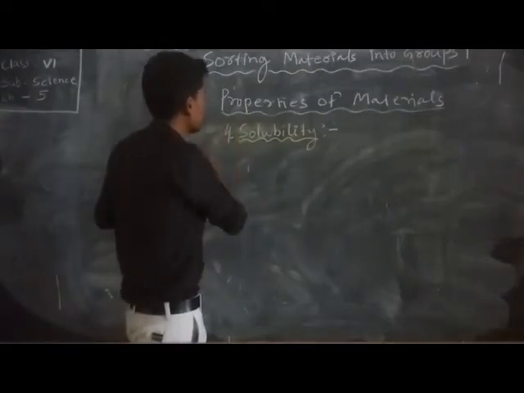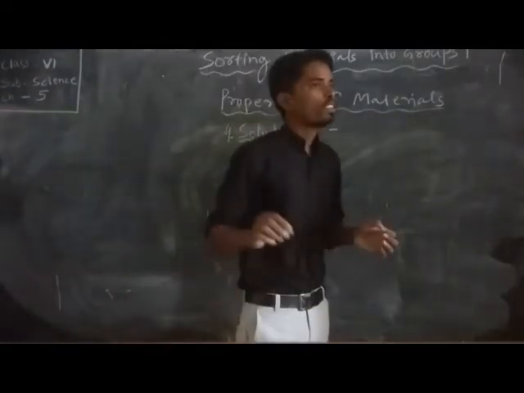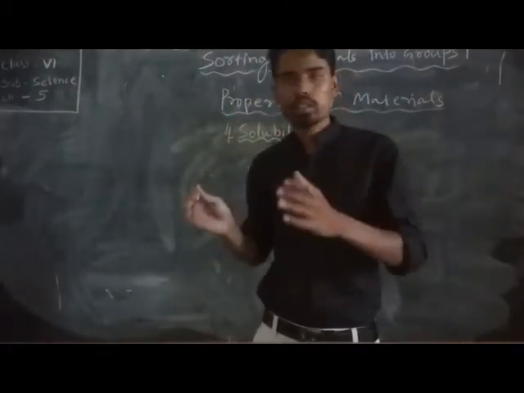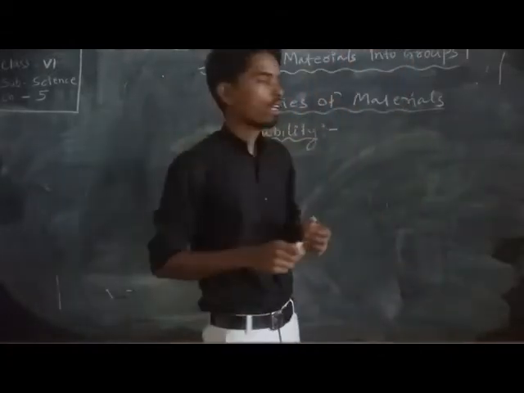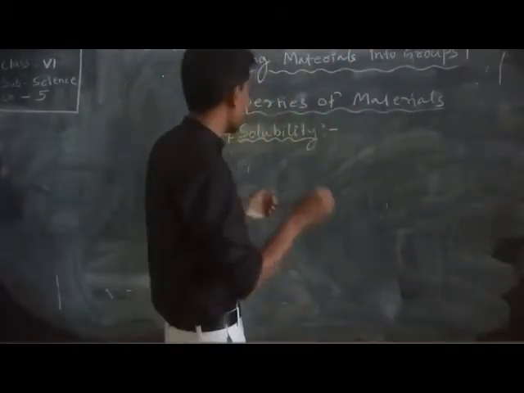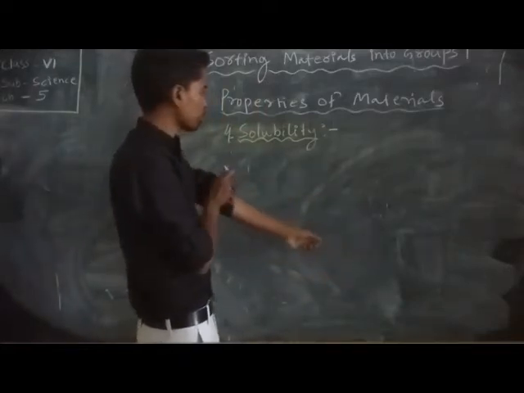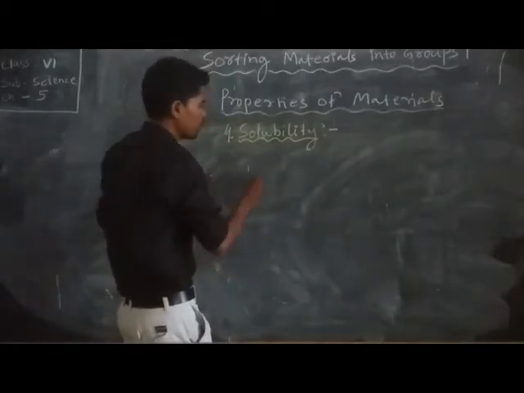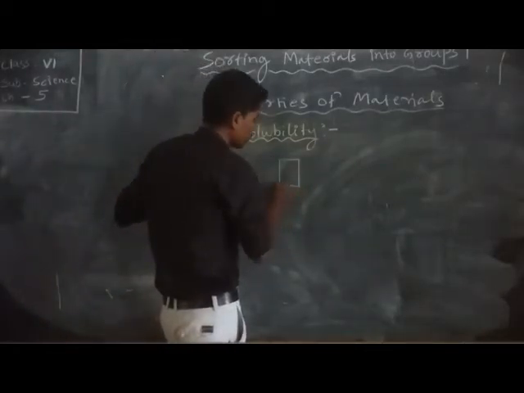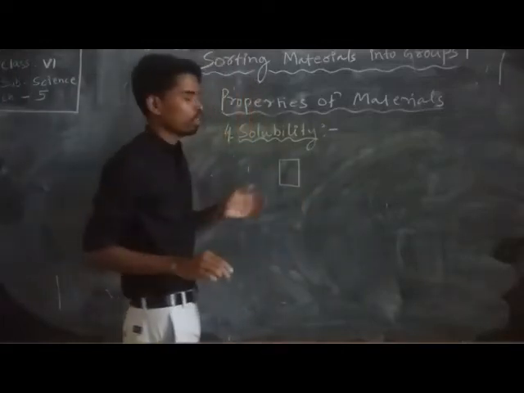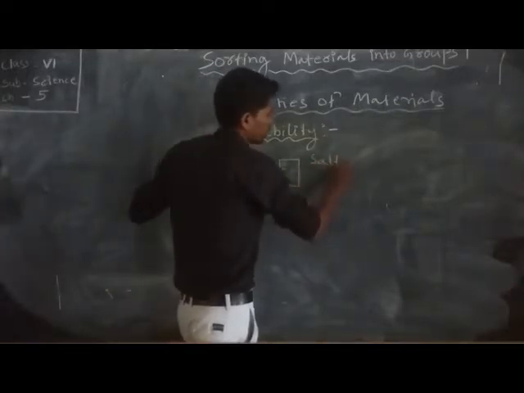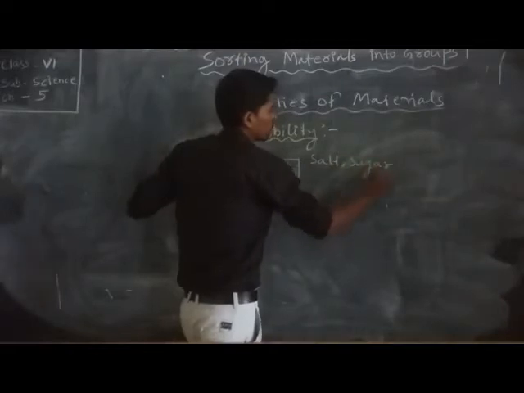Number 4, solubility properties, and the solvent and solution. We have already learned about the solvent and the solute. So what is a solvent and a solute? The solvent is the substance whose amount is larger than the solute. For example, in lemonade, the water is larger in amount than the salt or sugar.